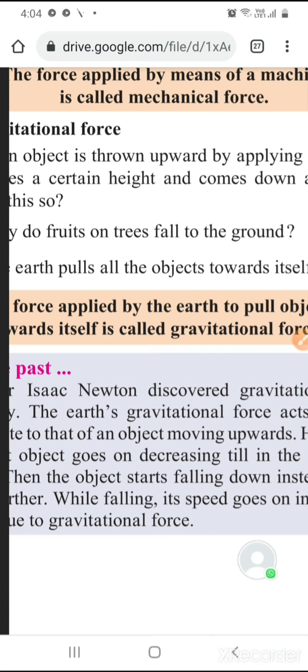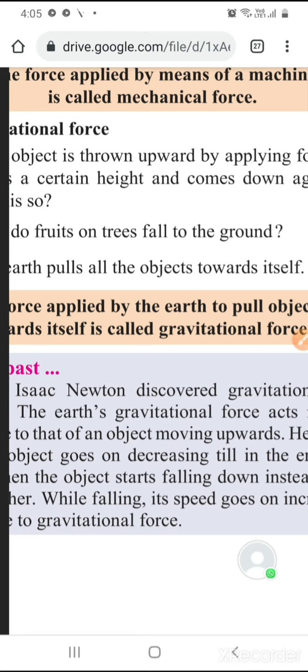The Earth's gravitational force acts in a direction opposite to that of an object moving upwards. Hence, the speed of that object goes on decreasing till in the end it becomes zero. Then the object starts falling down instead of going up any further. While falling, its speed goes on increasing all the time due to the gravitational force. So while falling to the earth also, the speed goes on increasing. So this law of gravitation was found by Sir Isaac Newton.